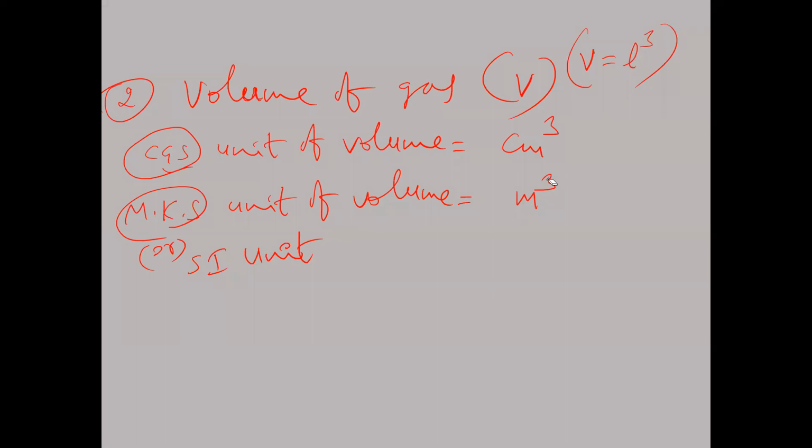So meter cube is the MKS or SI unit of volume, and centimeter cube is the CGS unit of volume. Centimeter cube is also written as cubic centimeter, CC. Cubic centimeter means centimeter cube. It is the CGS unit of volume. So volume is measured in centimeter cube or meter cube.